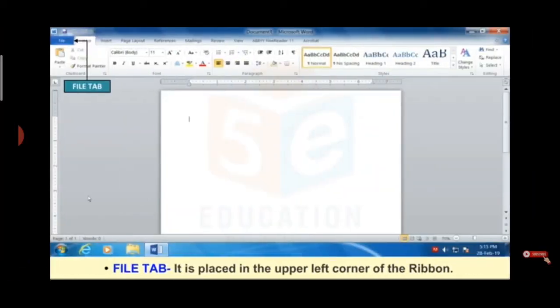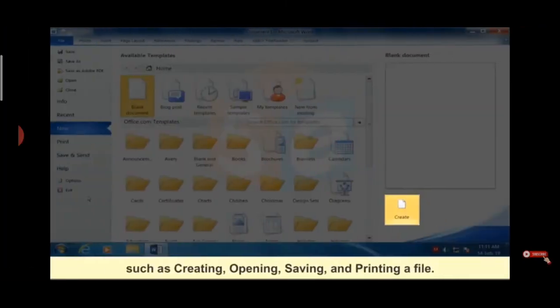Now, we have the file tab at the corner of the window. It is placed at the upper left corner of the ribbon. Okay? So we have the file tab. After clicking on the file tab, we will get many options like creating a new file, opening an existing file, printing a file, saving a file, etc.